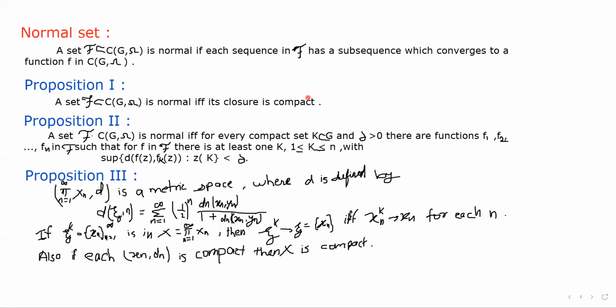Okay. So on the basis of this definition we have three propositions. First one: a set script F which is a subset of C(G, Omega) is normal if and only if its closure is compact.